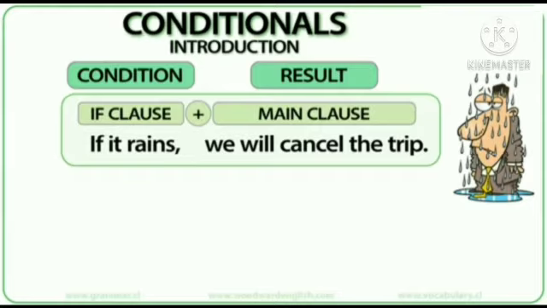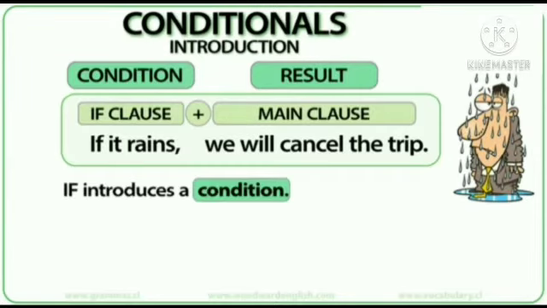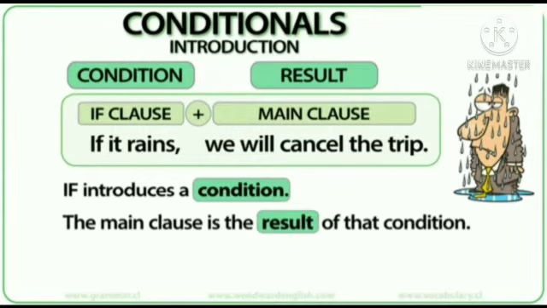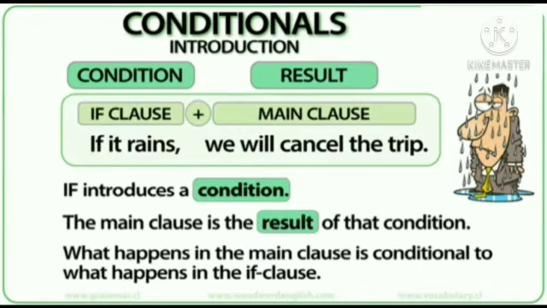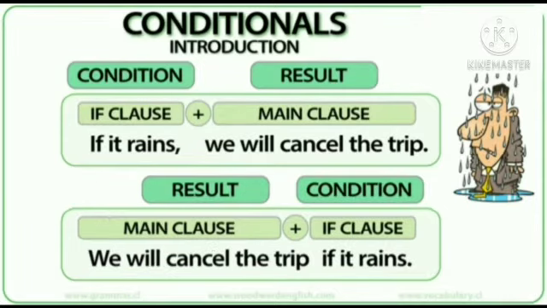And what is the result of it if it rains? We will cancel the trip. If introduces a condition, the main clause is the result of that condition. So, what happens in the main clause is conditional to what happens in the if clause.